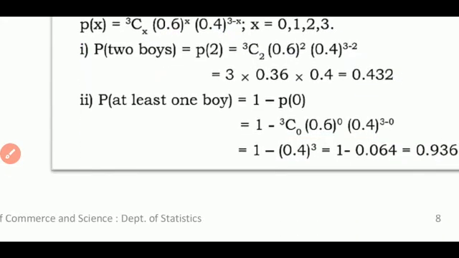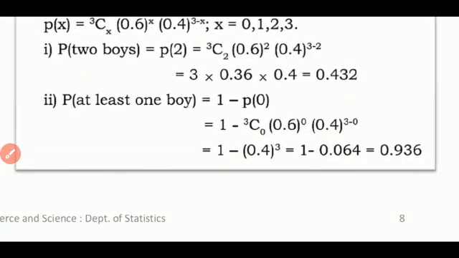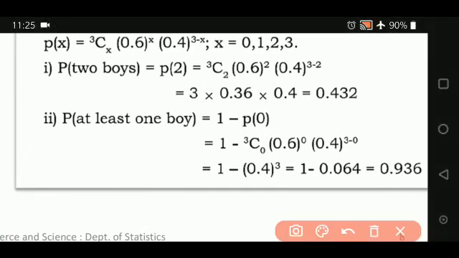Next one. At least 1 boy. At least 1 boy means what value is X going to take? When it is 2 boys, 3 boys, 4 boys, the value of X is exact. But when it says at least, more than, less than, at most, then it becomes an inequality.